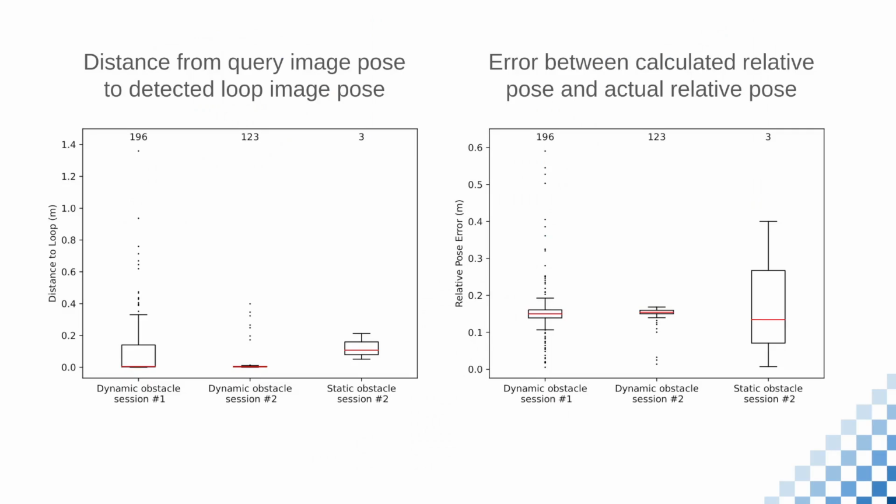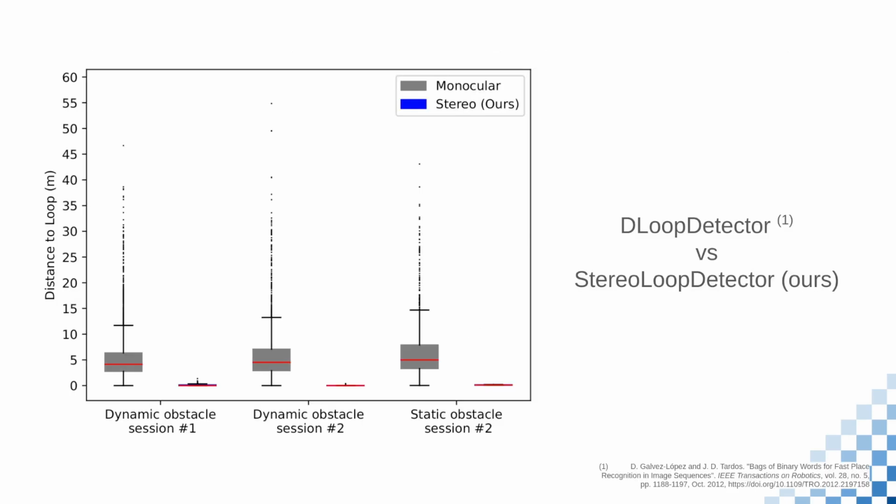In particular, we quantify the detection distances and the detection distance errors for each of the sequences and see that our system can detect loops where the trajectories are closer than 1.5 meters, with a relative position error of less than 1/4 meter on average.